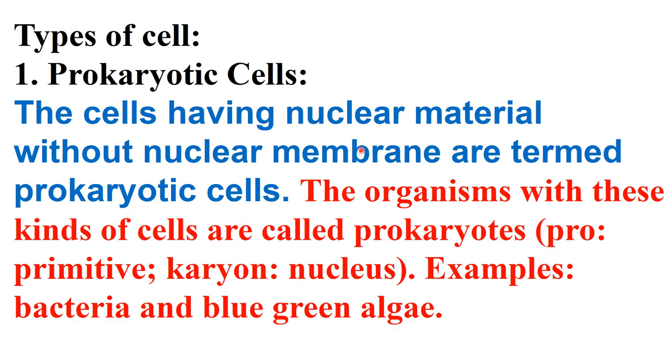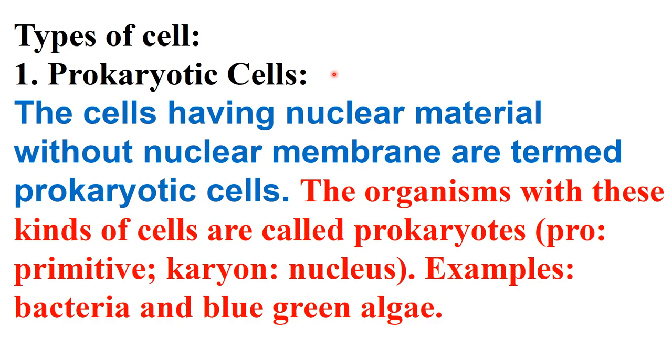The cells having nuclear material but without a nuclear membrane are termed as prokaryotic cells. The organisms with these kinds of cells are called prokaryotes. Pro means primitive, karyo means nucleus. Examples are bacteria and blue-green algae.